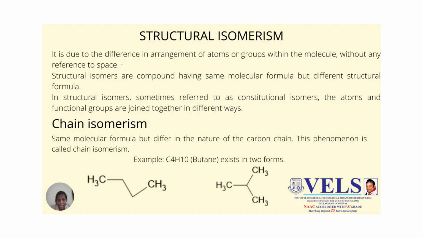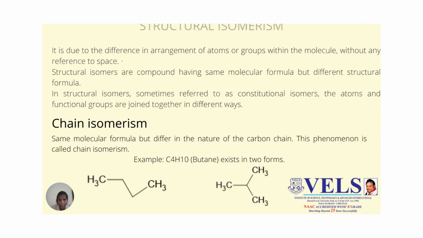An example for chain isomerism is butane. It exists in two forms, n-butane and isobutane. Another example is pentane: n-pentane, isopentane, and neopentane. These are all examples of chain isomerism.